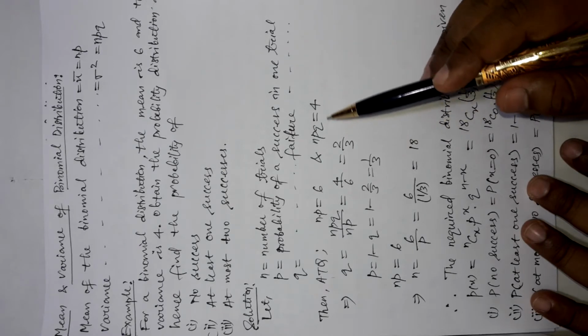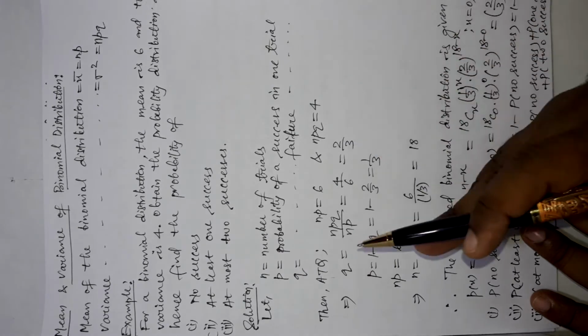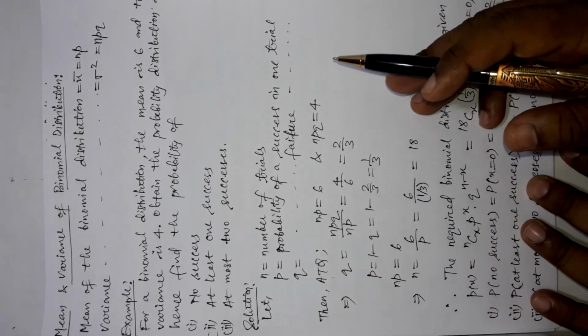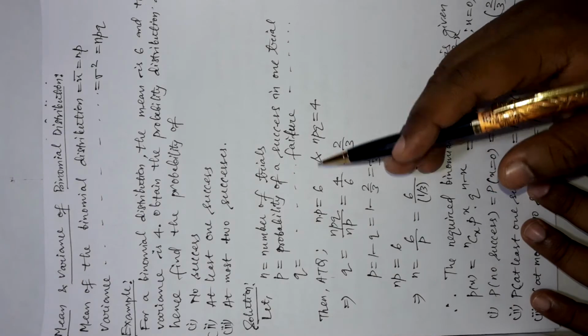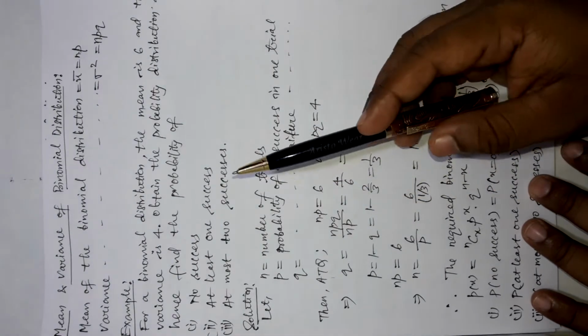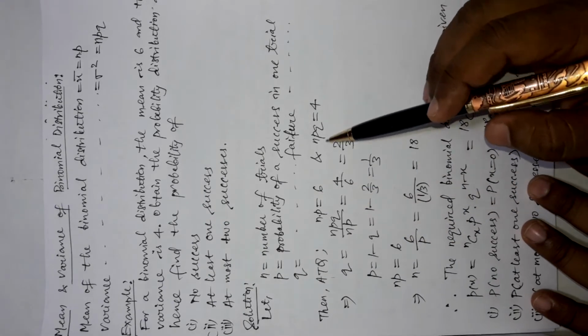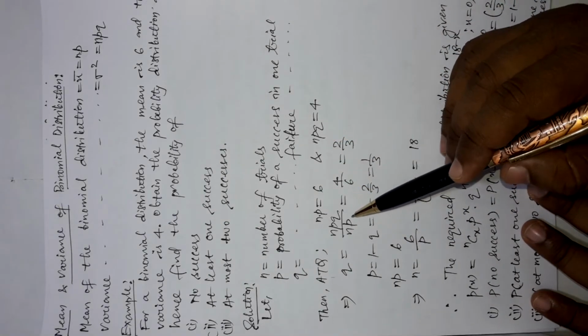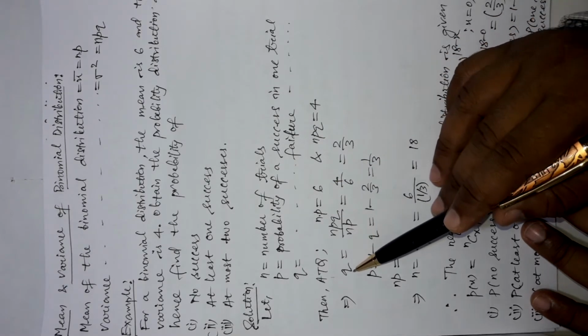So let us get the other things and let us separate these things. Let us get n separately, p and q separately, so that we can get the distribution here, probability distribution and other information required here. Now let us do one thing, let us divide npq by np, by that we will get q.